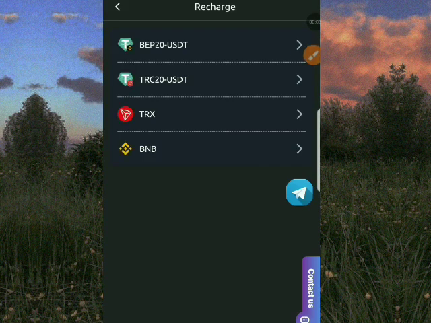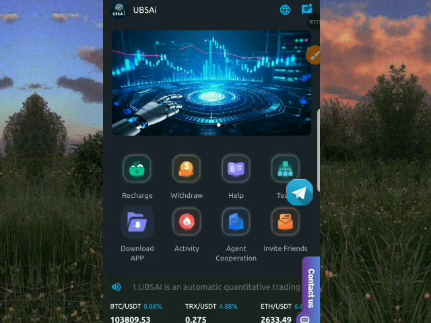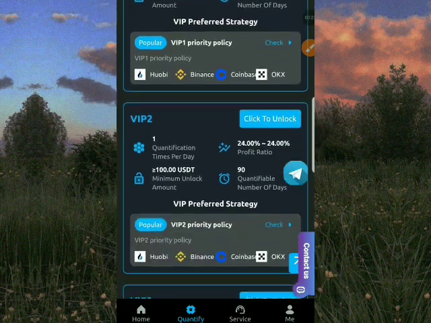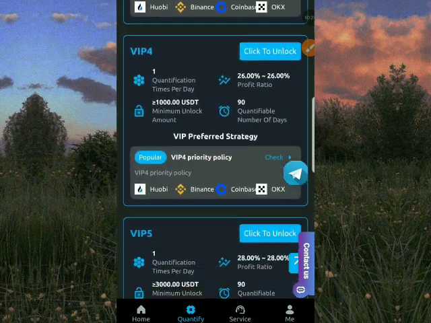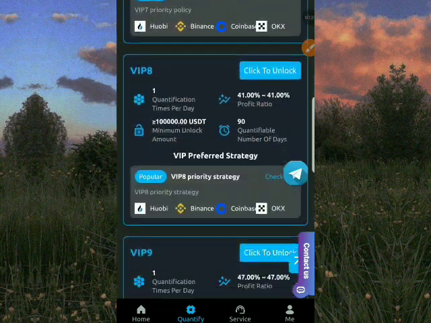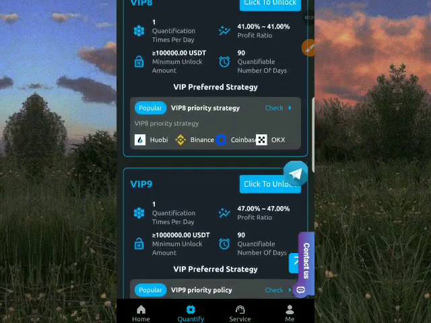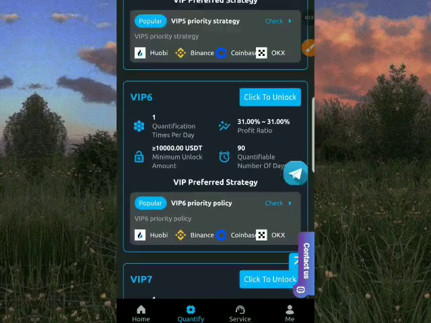Once you click on recharge, it takes you to this interface. So you can recharge with any USDT amount of your choice on this platform, and you start earning for yourself. These are the VIPs on this platform. They go from VIP 1 to VIP 9, and you can choose any VIP of your choice. And once you subscribe to it, you start earning daily profit.